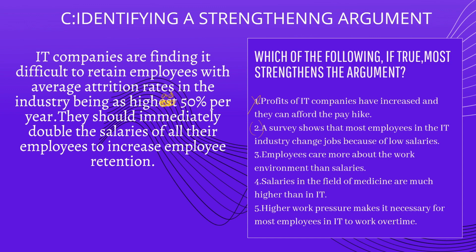Option 3, employees care more about the work environment than salaries. This is totally irrelevant. And option number 4, salaries in the field of medicine are much higher than in IT. This is also irrelevant because the field of medicine is nowhere mentioned here, right? Option 5, higher work pressure makes it necessary for most employees in IT to work overtime. This doesn't strengthen the argument, and this is completely irrelevant.